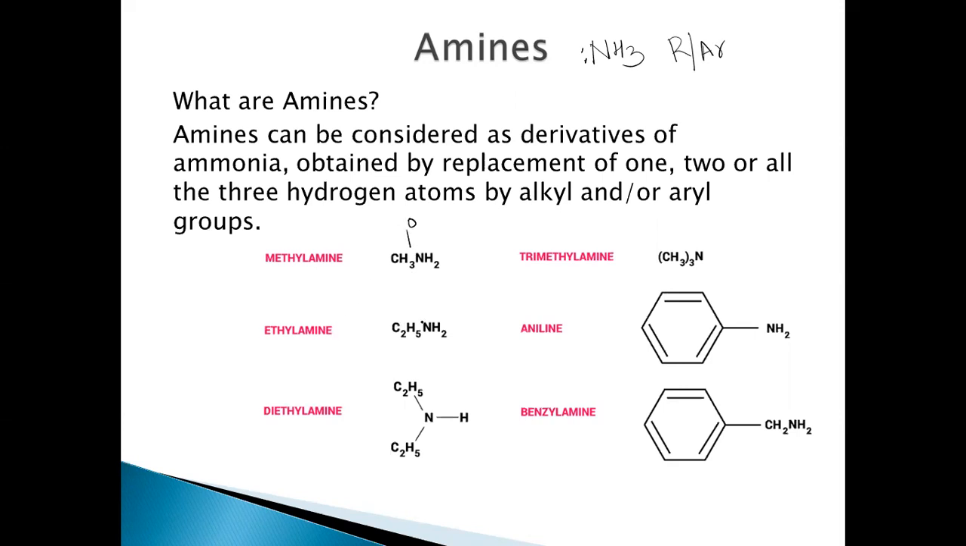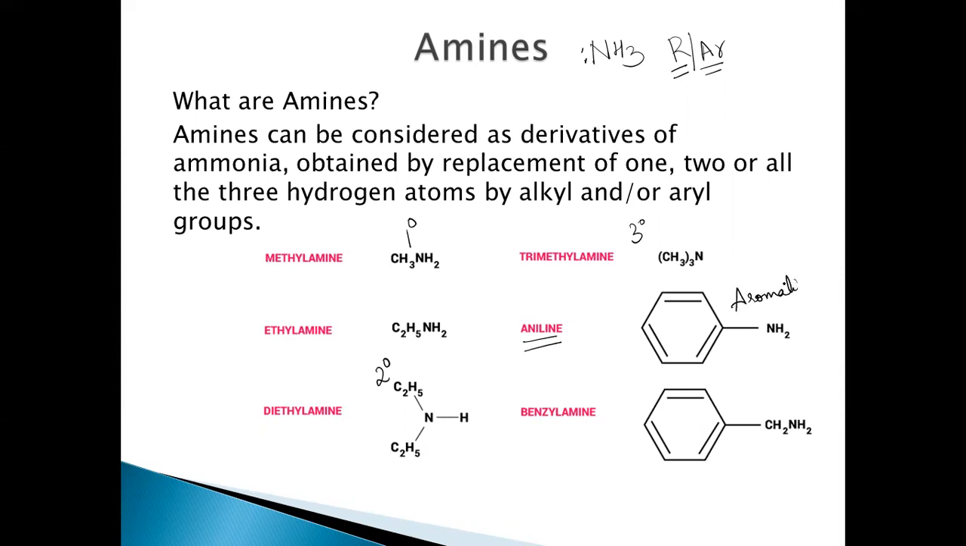If two are replaced, this is diethylamine. If two hydrogens are replaced, then they're called secondary amines. If all three are replaced, then they're called tertiary amines. These are aliphatic amines because the hydrogens are replaced by alkyl groups. And for example, if you take aniline, the hydrogen is replaced by an aryl group here, then they are called aromatic amines.